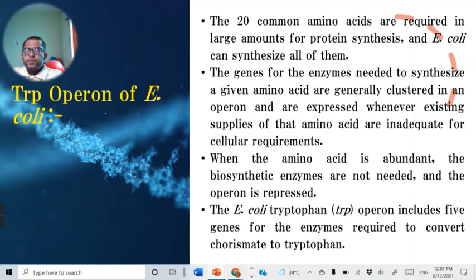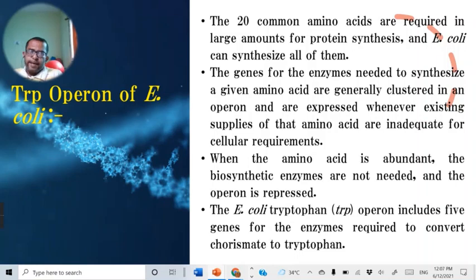This is another operon which is present in E. coli. Now as you know, in a protein, these proteins are synthesized from 20 different types of amino acids. And these 20 different types of amino acids have either been synthesized or taken from the environment or from the medium.